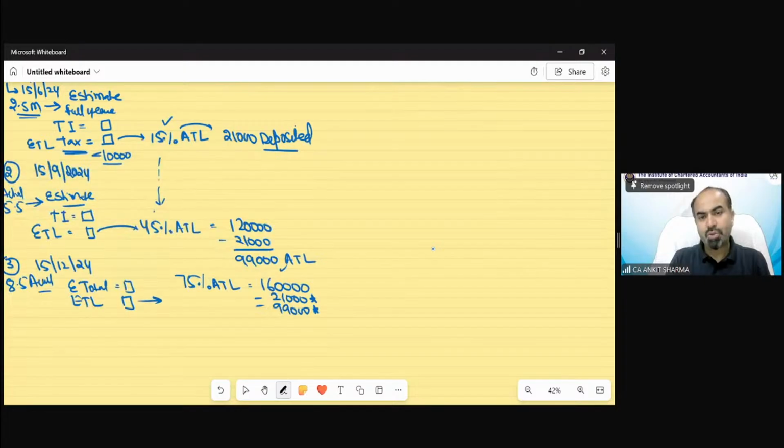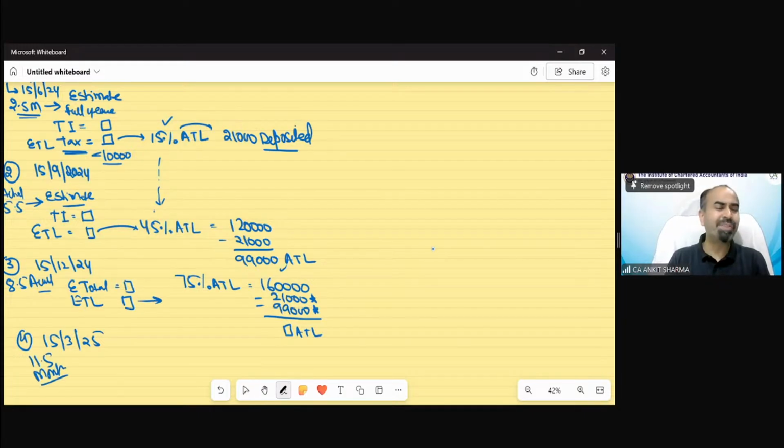So the balance you need to deposit, that would be your advance tax liability. Clear? Now the last date is 15th of March. So almost we have completed 11.5 months of actual data. So this would be the most accurate estimation. Suppose after examination, if I ask you how much marks you will get, that would be the most accurate marks estimation according to you.